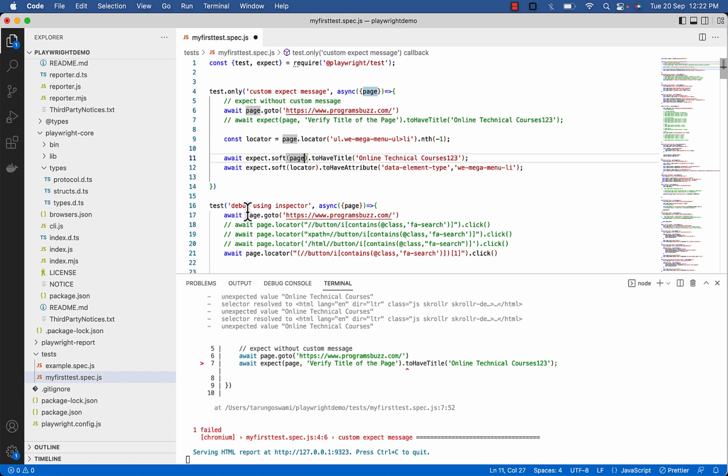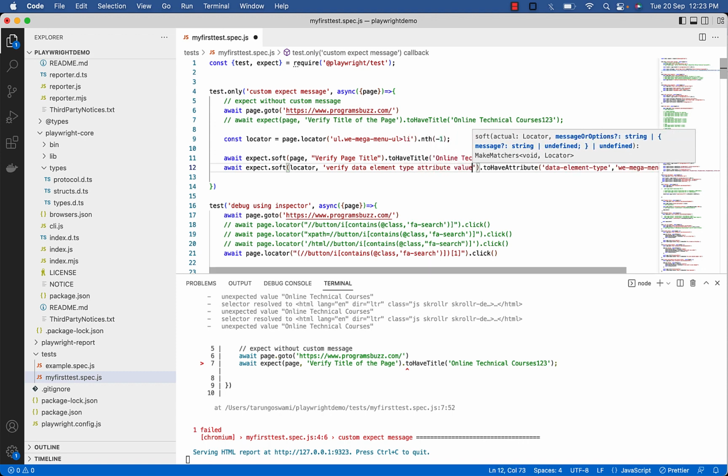So add custom message just after page, verify page title, this one will fail. Just after locator use verify data element type attribute value. So first one will fail, second one will pass. Now execute.